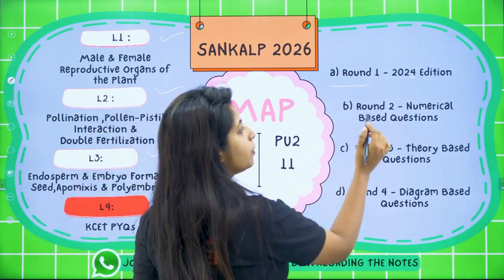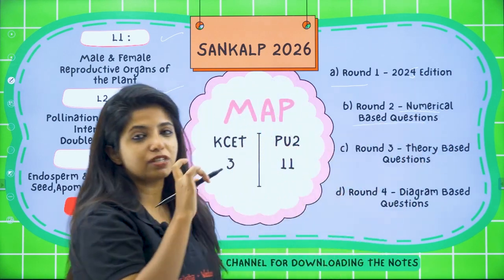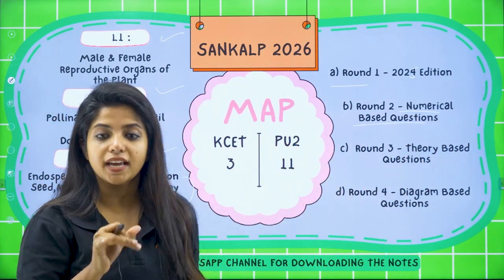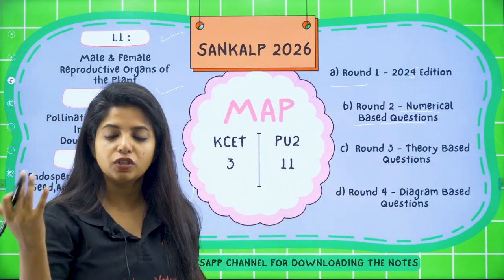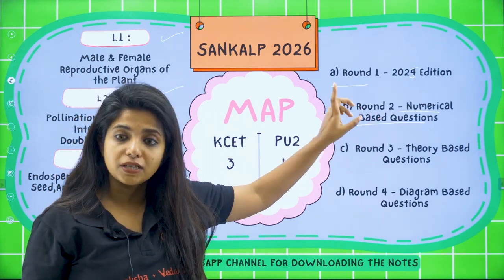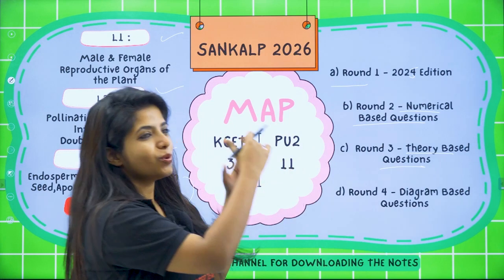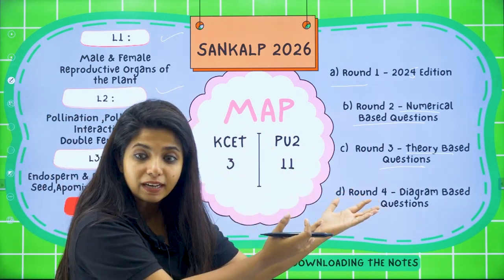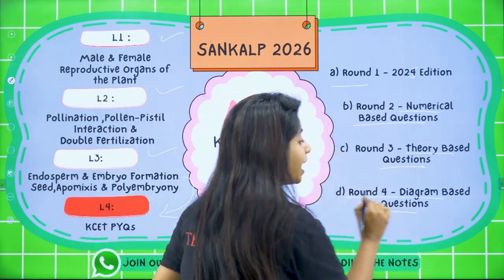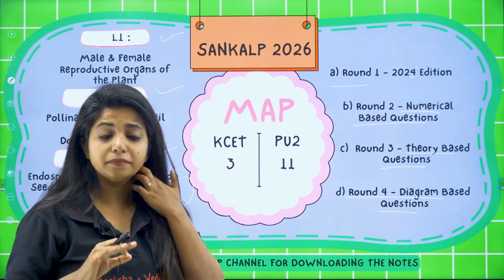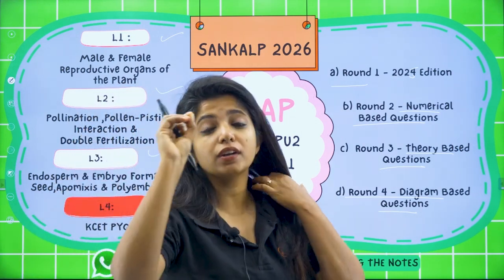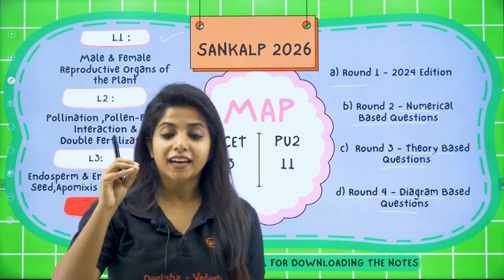Then there will be round 2, which will be numerical based questions, something that bio students usually do not like, right? So that will be there. The previous year questions that came, which were numerical based, will be solved in round 2. Now round 3 will be theory based questions. If you know the theory, you will be able to answer it really well. Now round 4 will be diagram based questions. So I have taken questions from every nook and corner of this particular chapter,